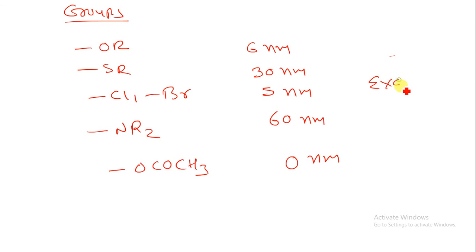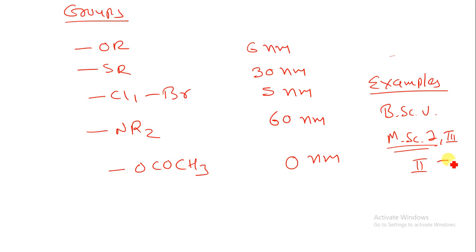Okay, now in any type of spectroscopy, suppose this is the spectroscopy for the BSc 5. Now when we have this spectroscopy at MSc level, you just have to identify MSc 1 and MSc 3, or we can have 2 and 4. At MSc level you have a mixed type of example in which we have UV data, IR data, NMR data, 13C NMR data, ESI mass data. Then from all this data you just have to find out the structure of that particular given example.